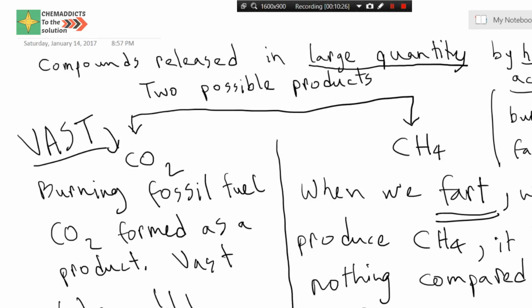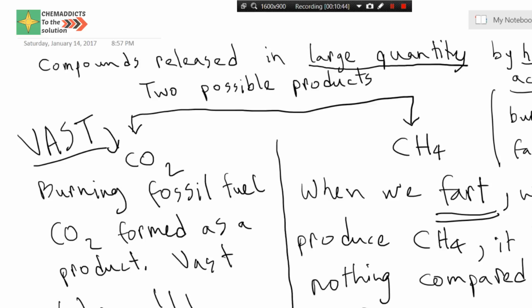So this guy over here won the trophy. That is why carbon dioxide would be the answer, not methane. Fellas, I hope I'm able to clear your confusion.